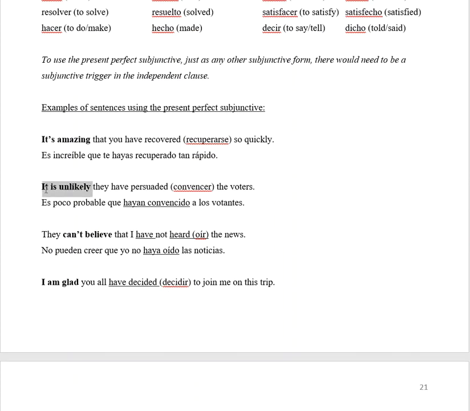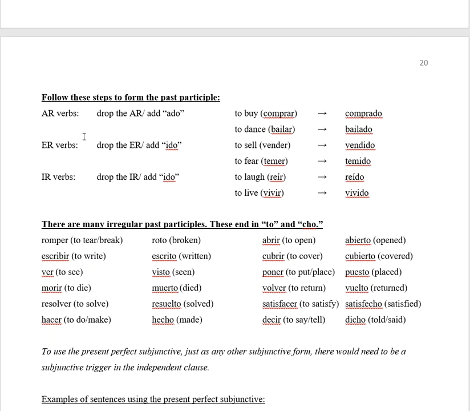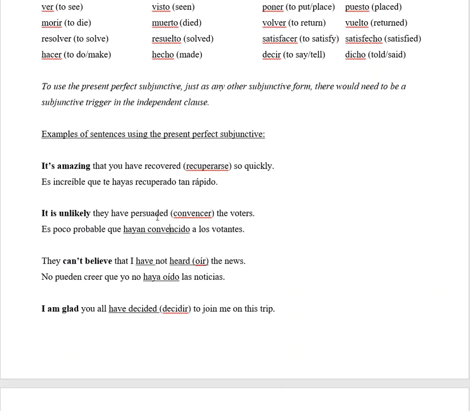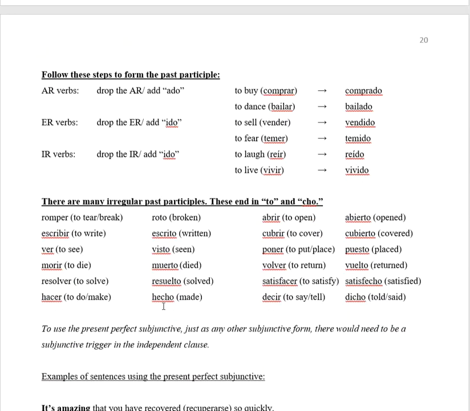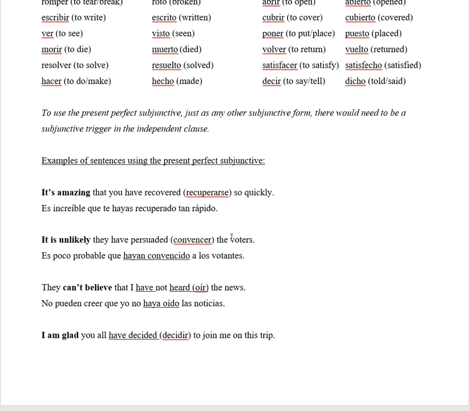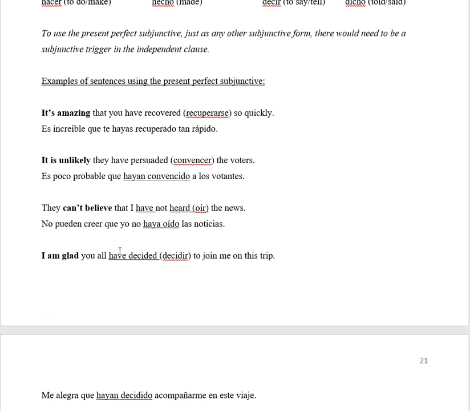It is unlikely. It's an impersonal expression, requires a subjunctive. It's unlikely they have persuaded the voters. To persuade is convencer. For ER verbs, drop the ER, add ido. So it would be convencido, and they have is hayan. So it's unlikely they have persuaded the voters. Es poco probable que hayan convencido a los votantes. They can't believe, subjunctive trigger, that I have not heard the news. No pueden creer que yo no haya oído las noticias.